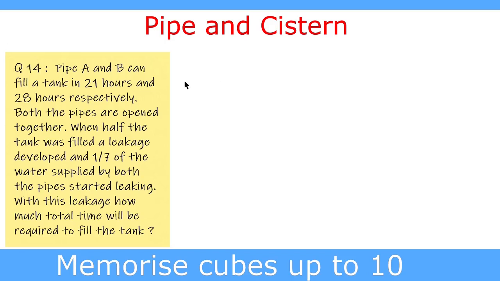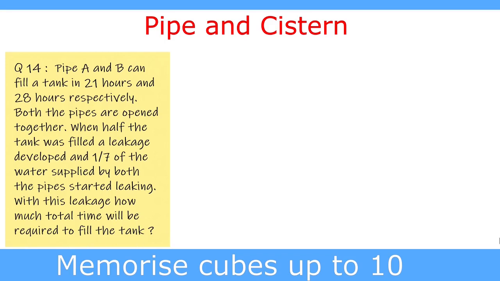We go to the next question, and our question is: pipe A and B can fill a tank in 21 hours and 28 hours respectively. Both the pipes are opened together. When half the tank was filled, a leakage developed and 1/7 of the water supplied by both the pipes started leaking. With this leakage, how much total time will be required to fill the tank?